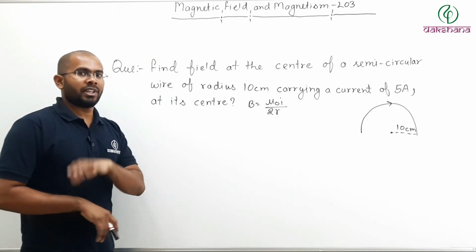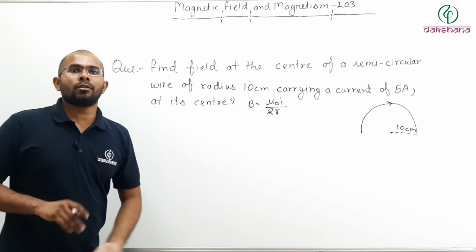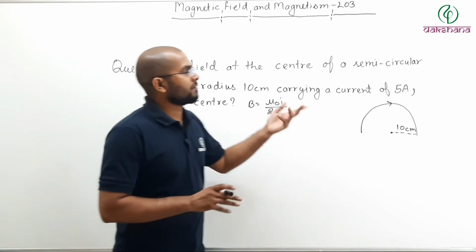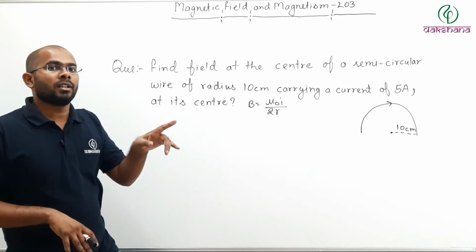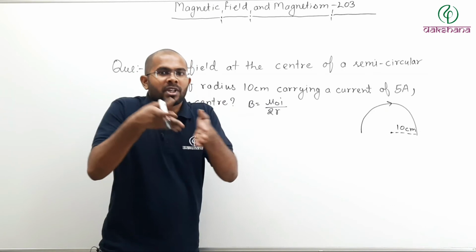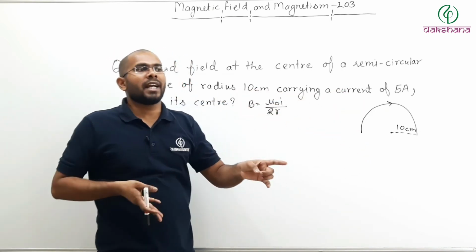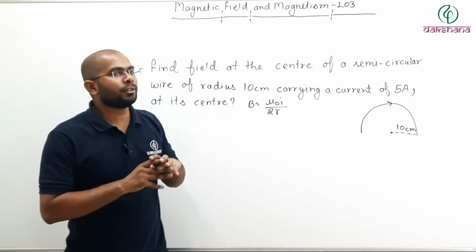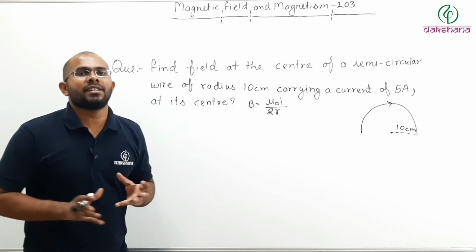Now we have studied the formula at the center of a circular loop, but they are asking for a semicircular one. Then what to do? If you remember, the total magnetic field was nothing but the summation of the field of all the small sections. So using that I can find the field due to any part of the loop. So let us generalize this.